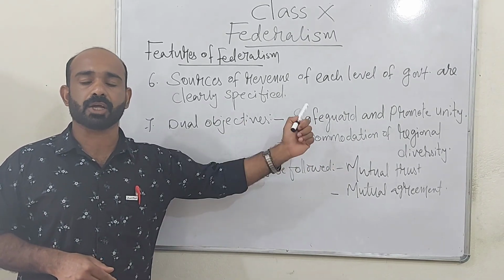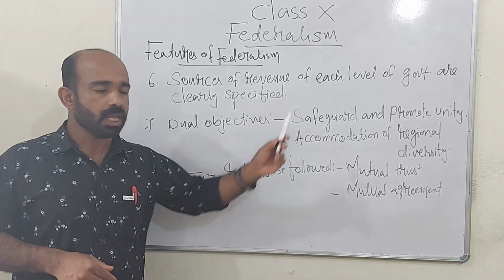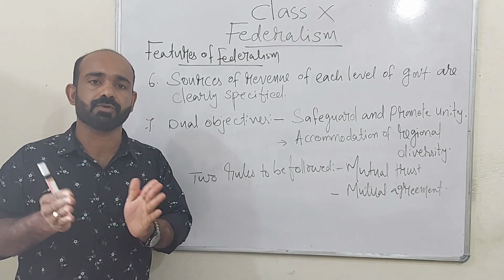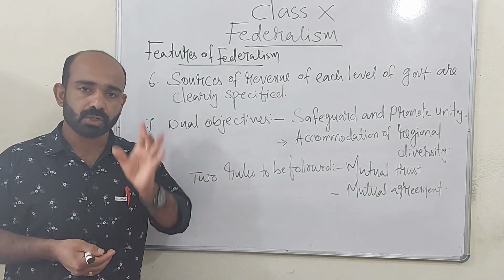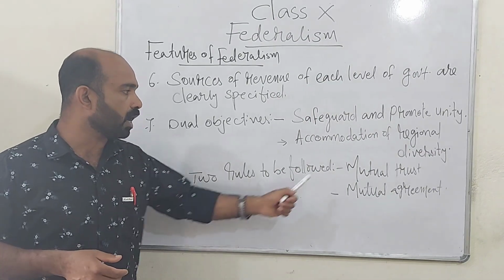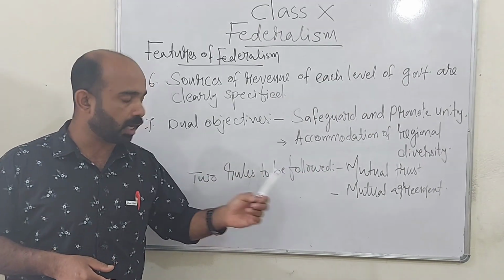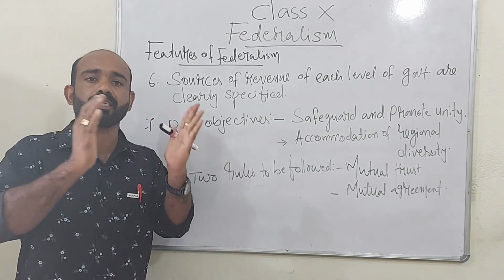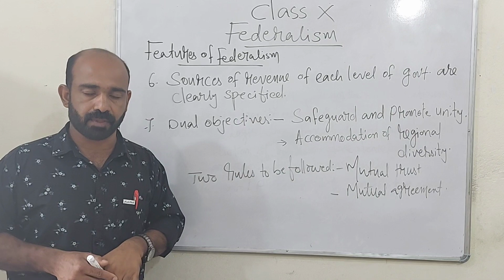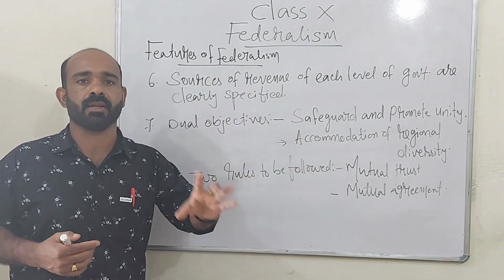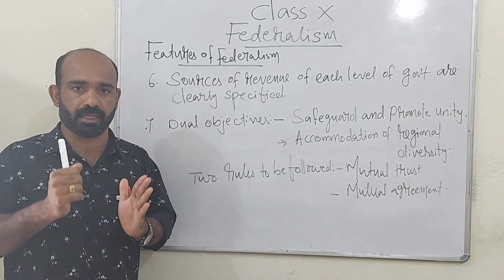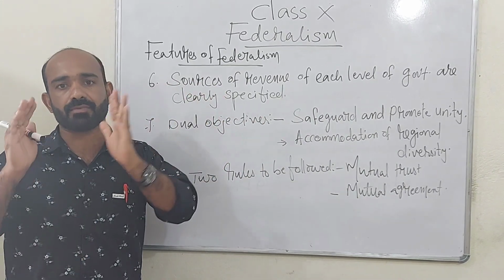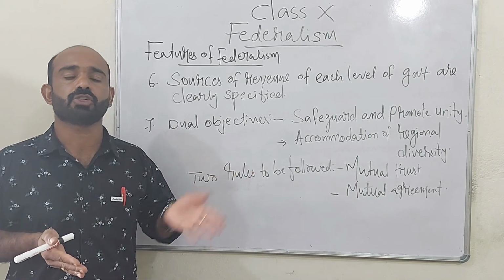But easily these cannot be achieved. If both these aims want to be achieved, there are two rules that want to be followed. The two rules are mutual trust and mutual agreement. What is mutual trust? That means a mutual trust between central government and state government. That means central government will not interfere in the matter of state government. That confidence should be there. State government should be 100% confident that central government will not interfere in their matter. And central government also should be like that.